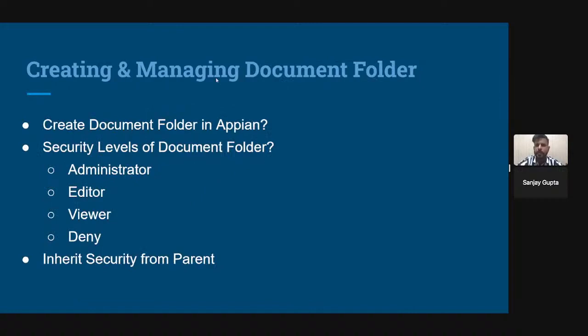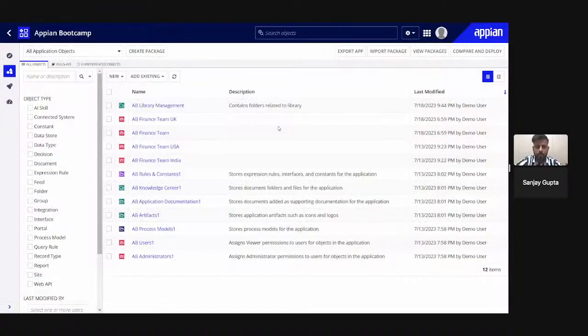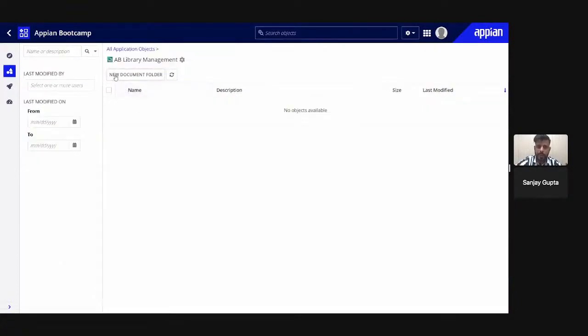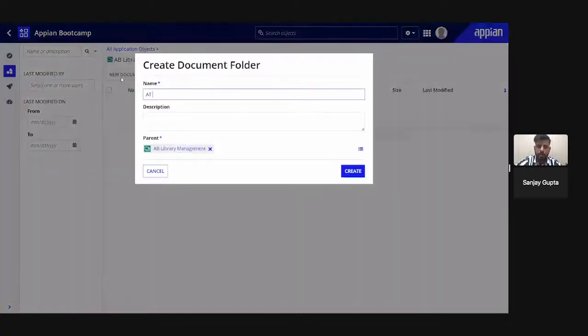Now come to creating and managing document folders. As we discussed, a document folder is like a physics books collection where we are storing the books. Or we can create subfolders as well, like quantum physics books or modern physics books, something like that. So we create folders inside the knowledge center. I'm opening this knowledge center and I can create folders or document folders from here. So I will go to this one and I can create.